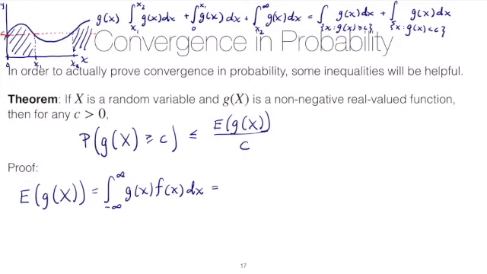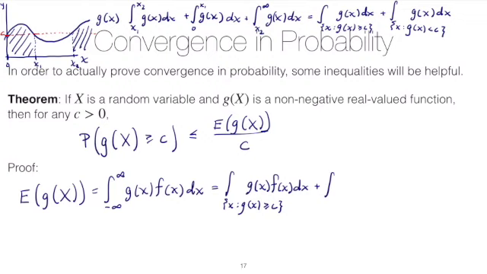So basically, we'll take this integral and we'll split it up across a region where the function g is above c, and then a region where the function g is below c. So we'll take the integral over the set of all x such that g of x is greater than or equal to c. And so here we're integrating g of x times f of x dx. And in order for this equality to hold, we better think about the other region, all of x, where g of x is less than c.